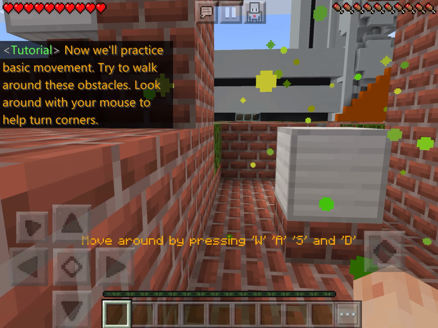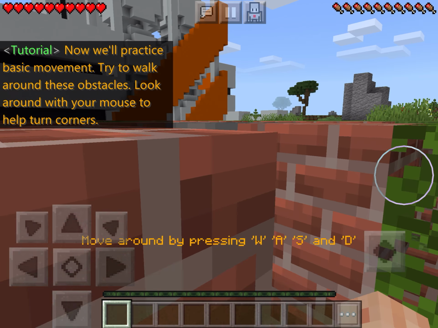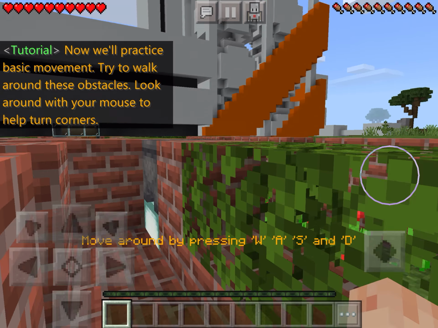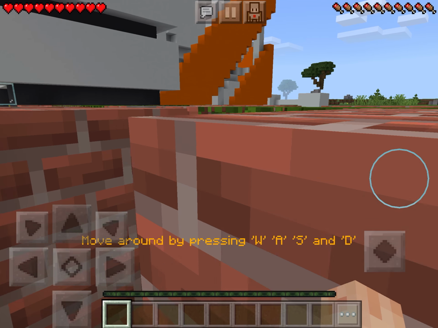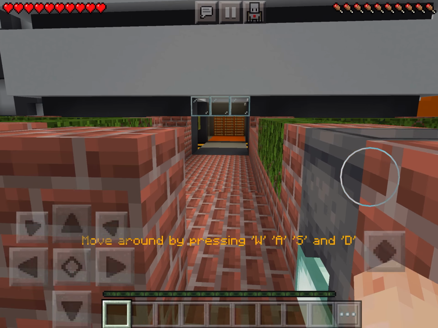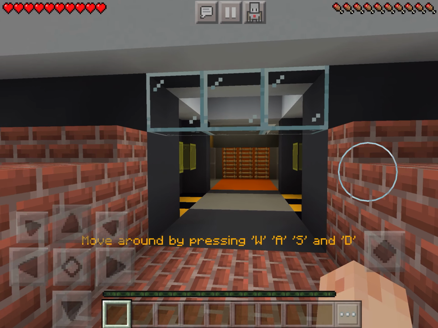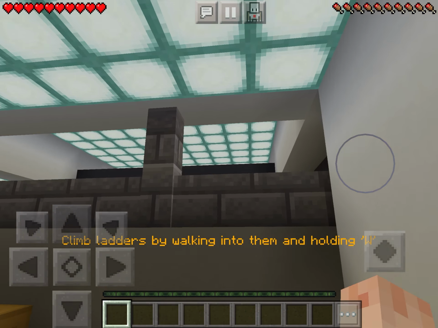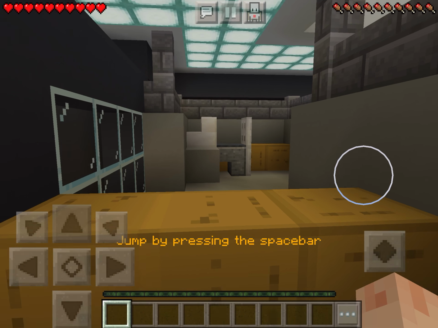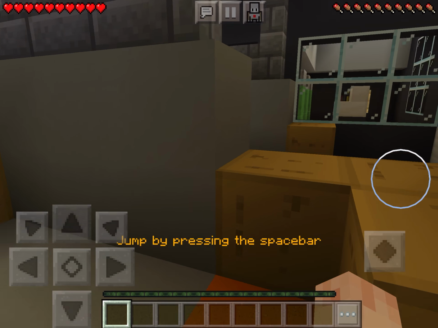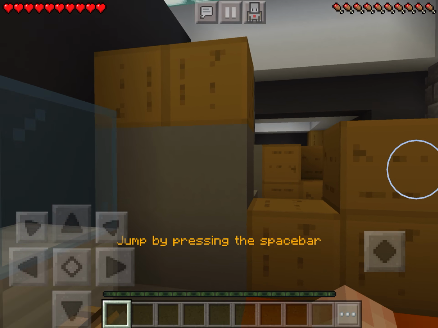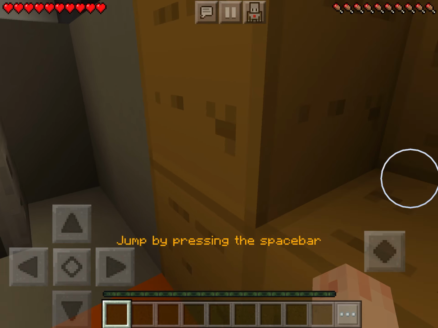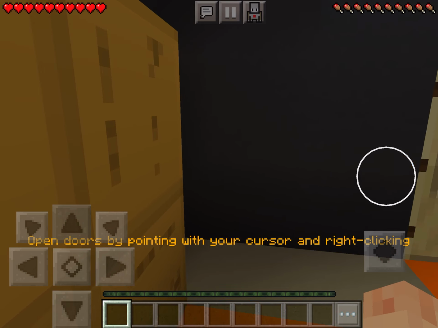Okay. Now it's just going to have you move around. You move around by moving your cursor around, and we've got these arrows over here, so you can work with those. If you want, you can attach a Bluetooth mouse and keyboard to your iPad if you're into that. Okay, you can go up ladders. We've got auto jump on the iPad, so if you don't feel like pressing a button to jump, you just go across something that is one block high and you just jump automatically.